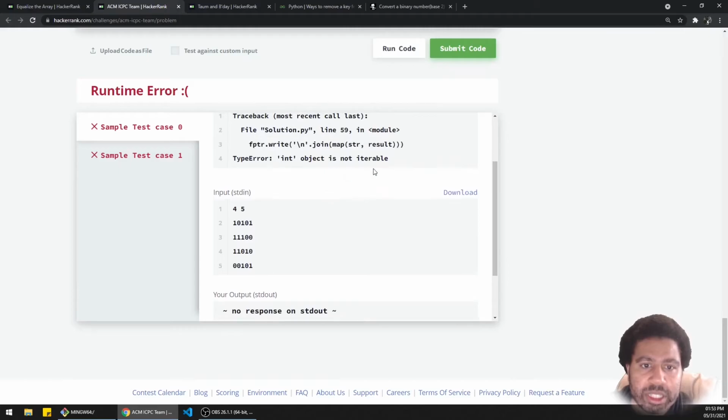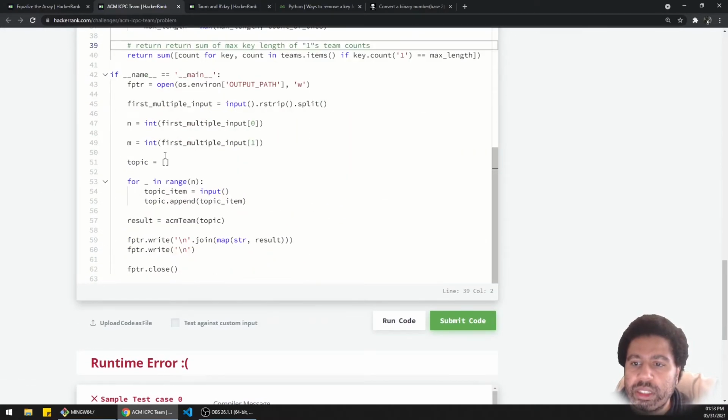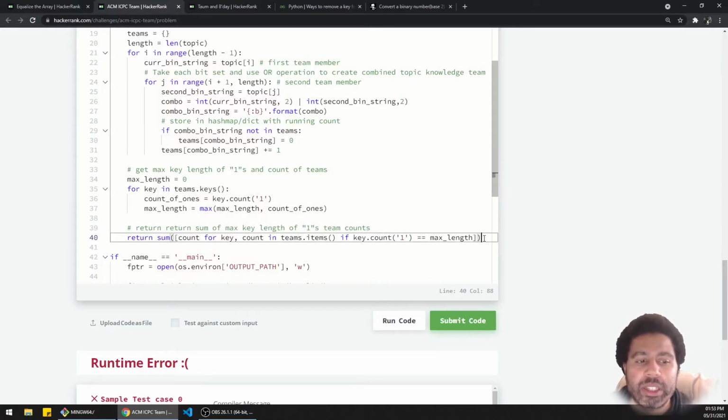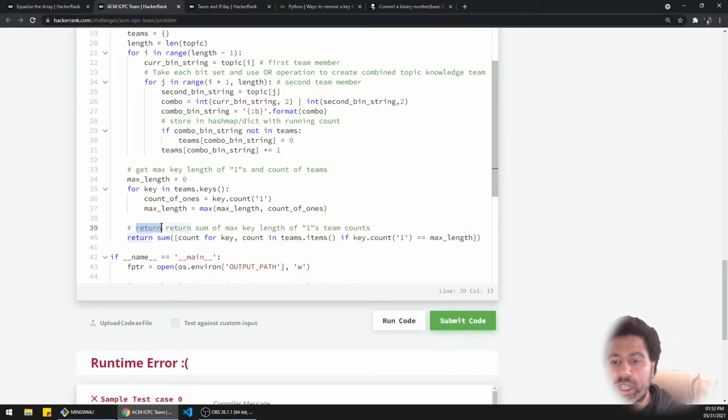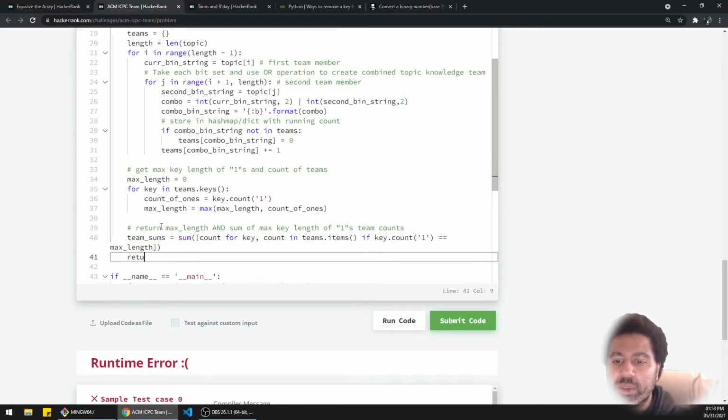I got an error. Int object is not iterable because of mapping. Okay, line 59 it says. Oh, right. Okay. So I'm not supposed to return just a sum. I'm supposed to return two things. So let's not do that. Okay, so I need to return the max length and that as a dictionary here. So this is the team sums, and I'm supposed to return two things: the max length and the team sums, I guess.